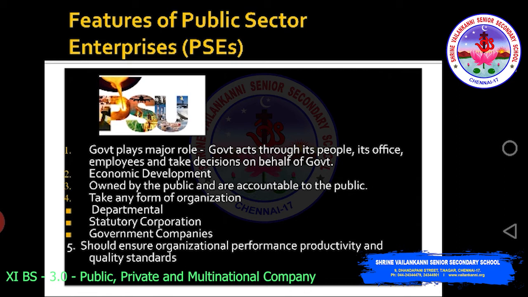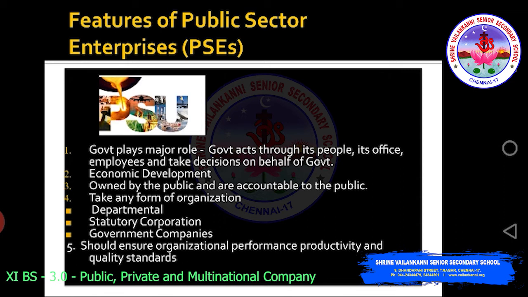The second feature is economic development. It focuses on economic development of the nation. The third one is owned by the public and accountable to the public.